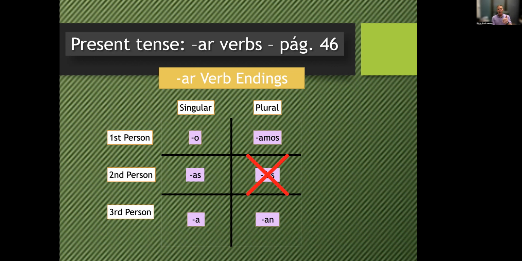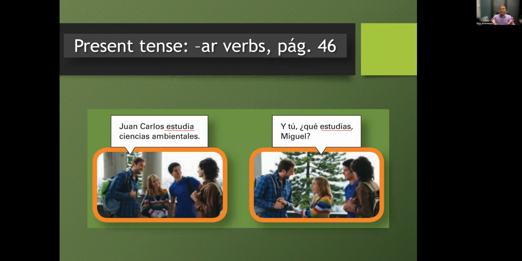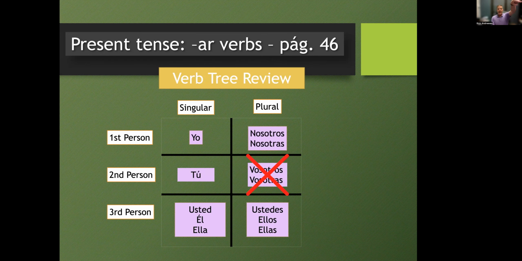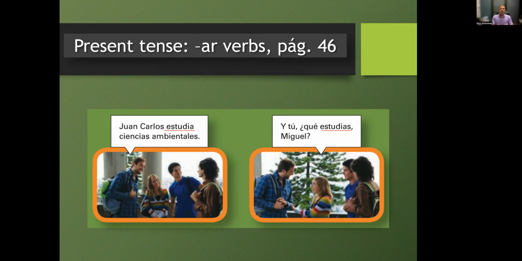Okay, so we have our AR regular present tense endings. O, as, a, amos, an. For example, you take that verb, you conjugate it. So Juan Carlos, going backwards, right? Juan Carlos would correlate with él, so third person singular, the a. So Juan Carlos estudia ciencias ambientales.